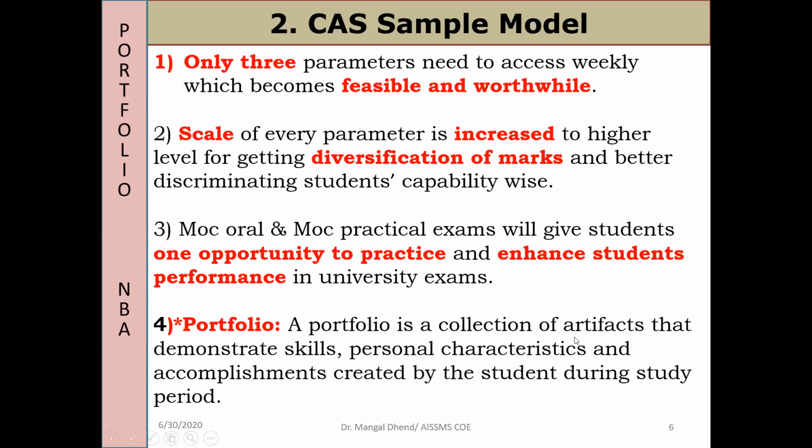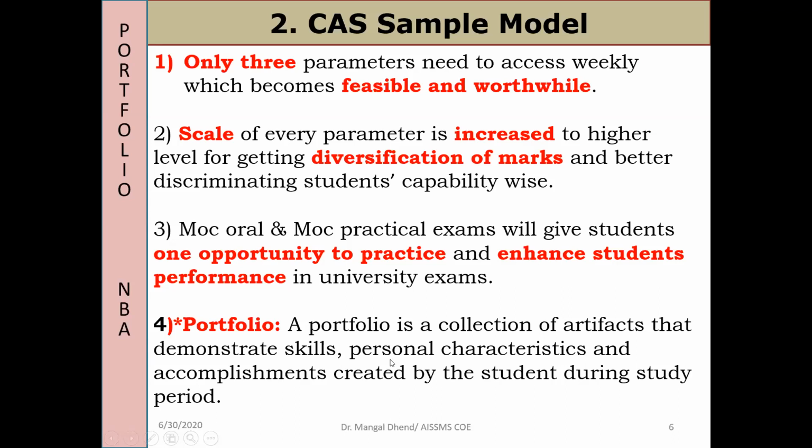So a portfolio is a collection of artifacts demonstrating skills, personal characteristics and accomplishments created by the student during the study period. So what will be in the portfolio? Skills assessment, his or her personal characteristics, like you have assessed my personal characteristics only through my presentation way and my sharing with you. Somebody may think, wow, madam can say like that; it is purposefully for the affective domain.